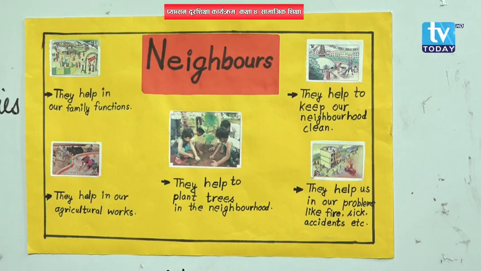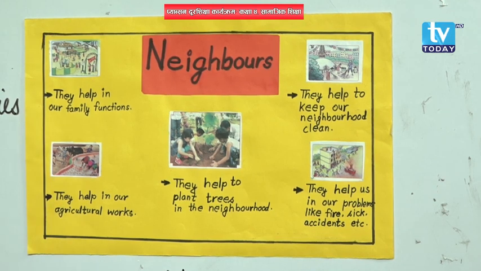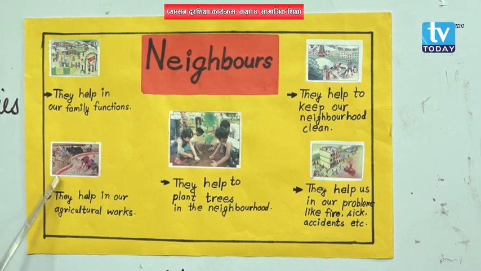Now let's move towards the next picture. The second picture, what is it of? What work are they doing? Okay, they are doing work in the field, right? Some of the women you can see there, they are planting rice. Yes, they are doing agricultural work. So listen, in this work, neighbors are very important as they help us.